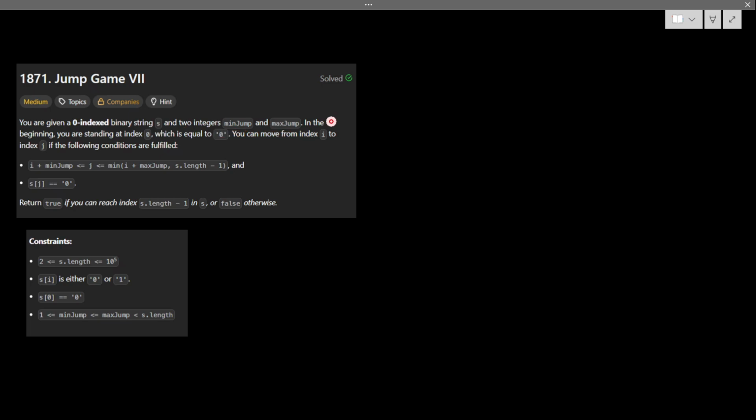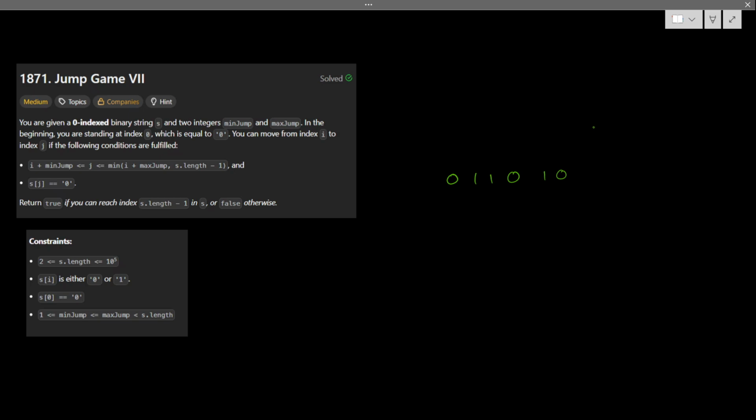I have to start from index zero, which is also equal to zero. In the constraints you can see the first character of the string is zero. I can move from index i to index j if and only if j lies between minJump and maxJump, or within the size of the string length. Let's say the string is 0, 1, 1, 0, 1, 0, this kind of thing.